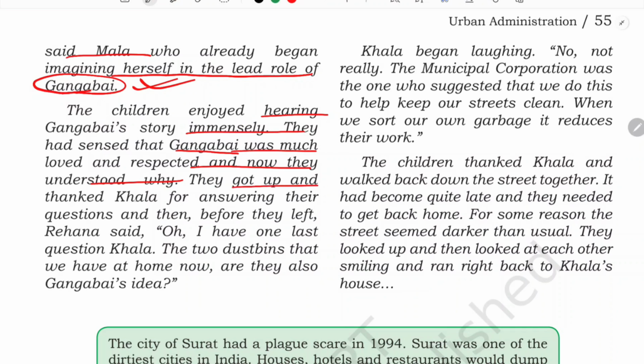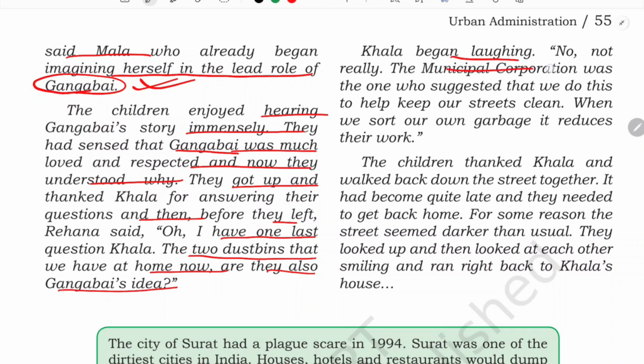They got up and thanked Kala for answering their questions, and before they left, Rihanna said, "Oh, I have one last question, Kala. The 2 dustbins that we have at home now, are they also Gangabai's idea?" Kala began laughing.